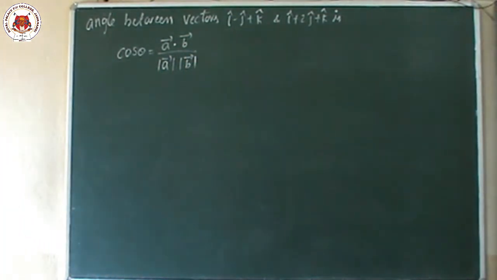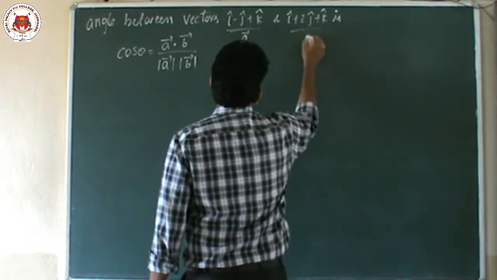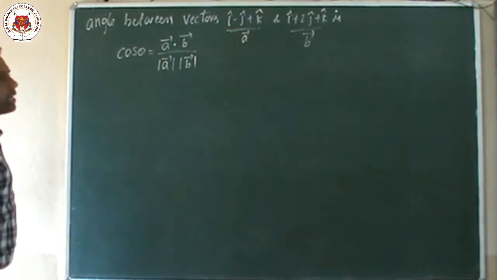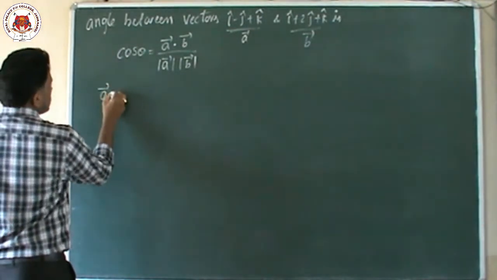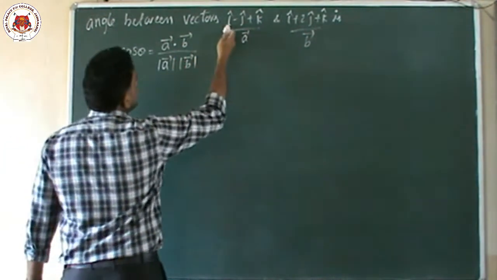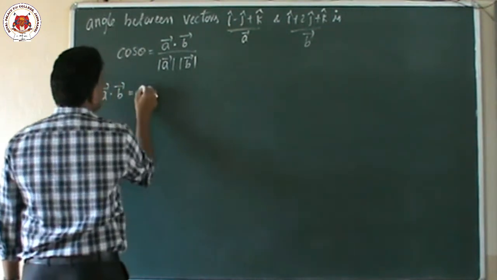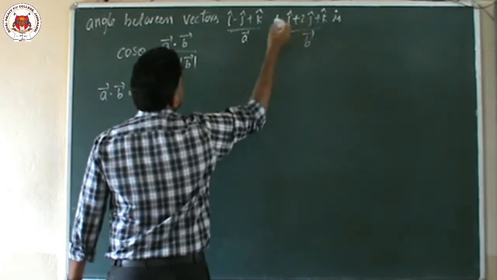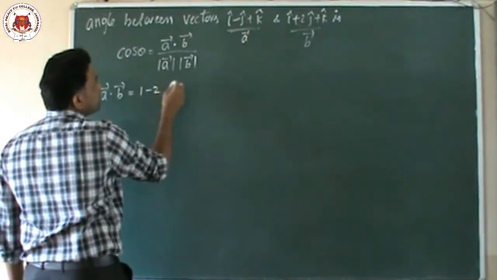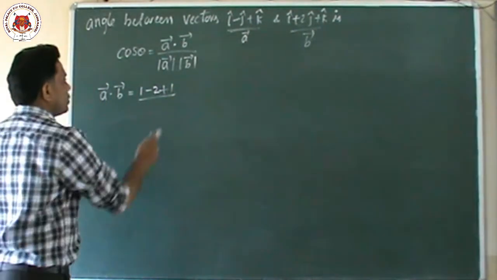This one is the a vector and this one is the b vector. First of all we have to find their dot product, a dot b. The dot product means multiplying the coefficients of i cap, j cap and k cap. Here 1 into 1 is 1; for j cap, plus into minus is minus 2; and for k cap, plus 1.